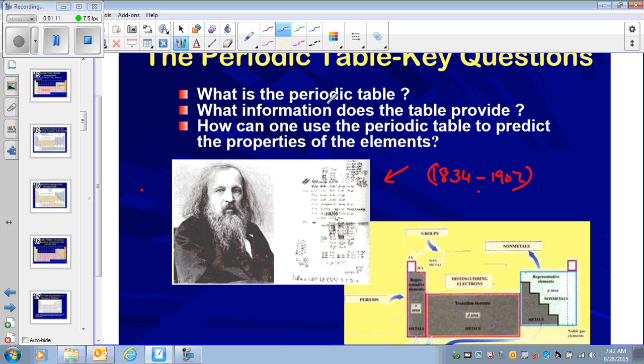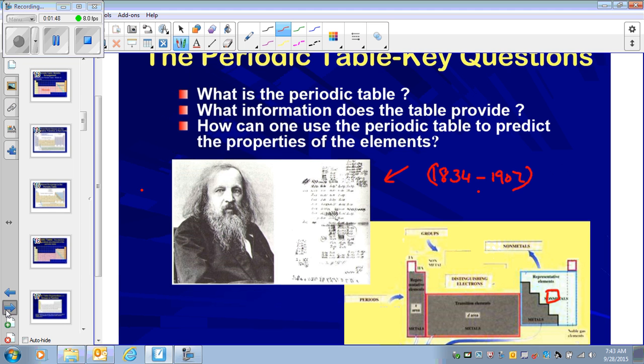So first, you need to know what the periodic table is. It's a table of elements, and we get a lot of information from it. We cannot even do chemistry without the periodic table. After Mendeleev's work, it also helped scientists to discover elements that were not known at that time. Because when the elements were arranged in table form, we were able to predict that there is an empty space here, which means there is an element that we don't know. So Mendeleev is known as the father of the periodic table.